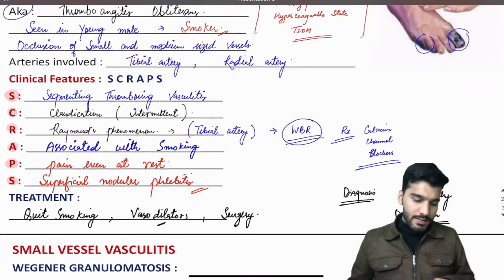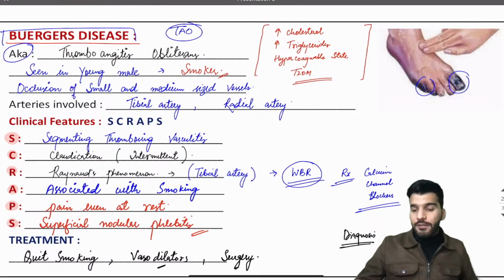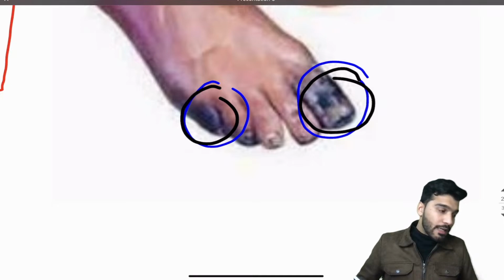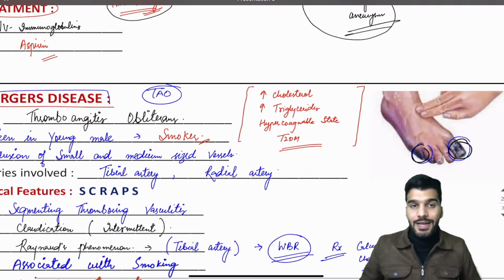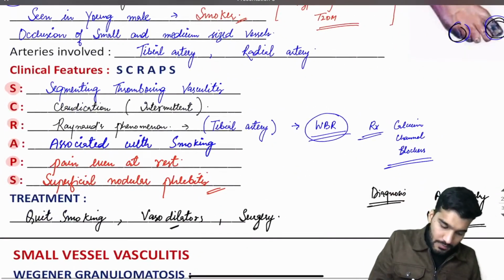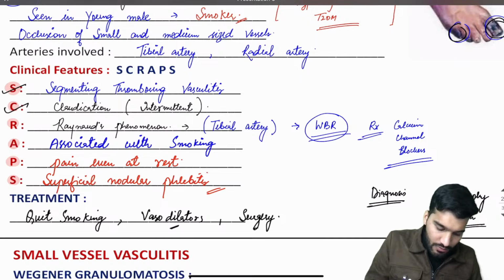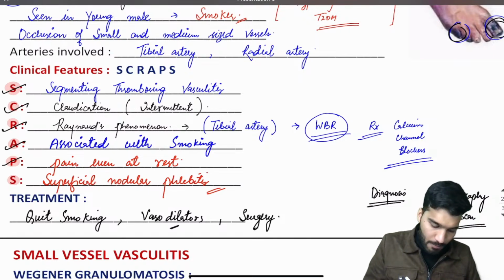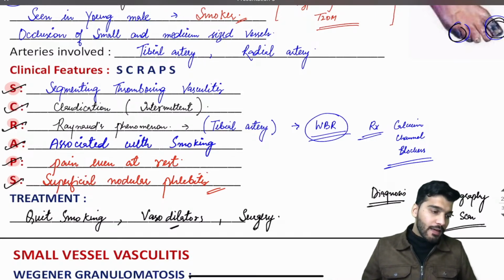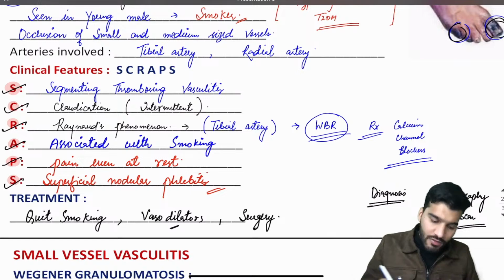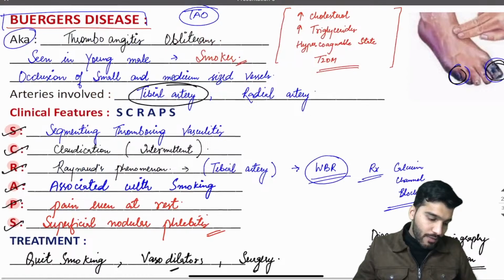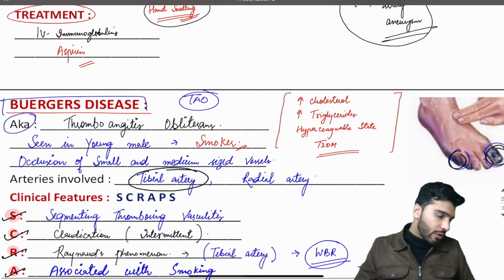So a smoker comes to you with a clinical picture of black necrotic tissue. You suspect thromboangiitis obliterans, or Buerger's disease. What are the features? Segmental thrombosing vasculitis, claudication, Raynaud's phenomena, associated with smoking, pain even at rest, and superficial nodular phlebitis. Treatment: quit smoking and treat the cause. Is that clear to everyone? The artery involved is the tibial artery. That's why the patient is having Raynaud's phenomena. Shall we go ahead?